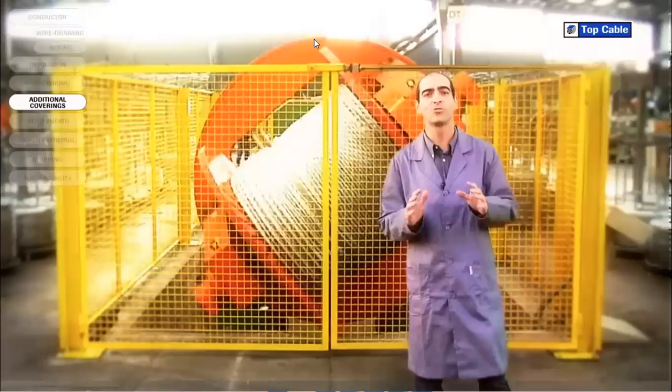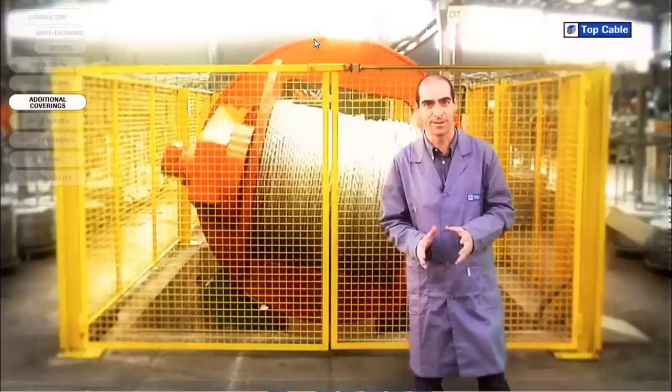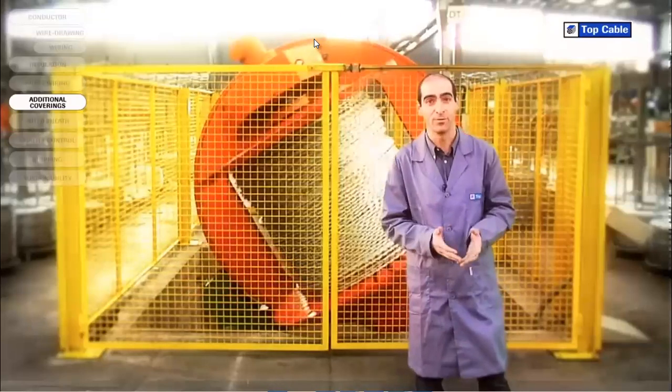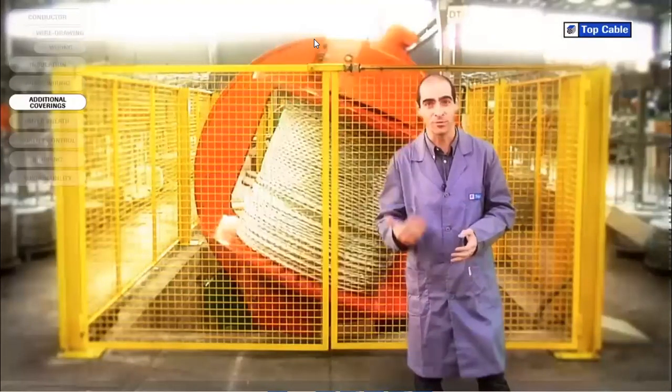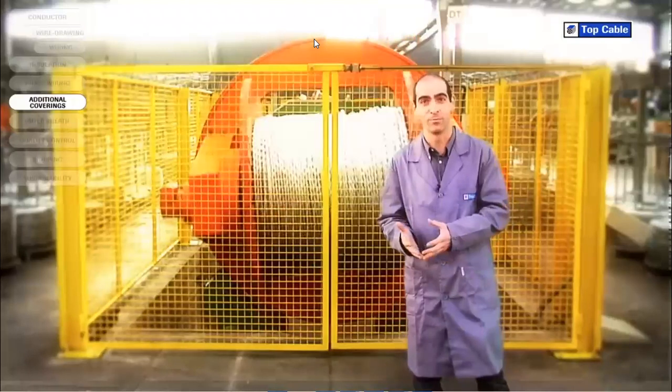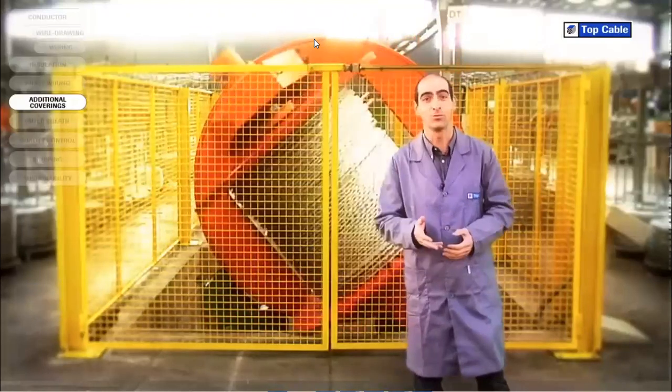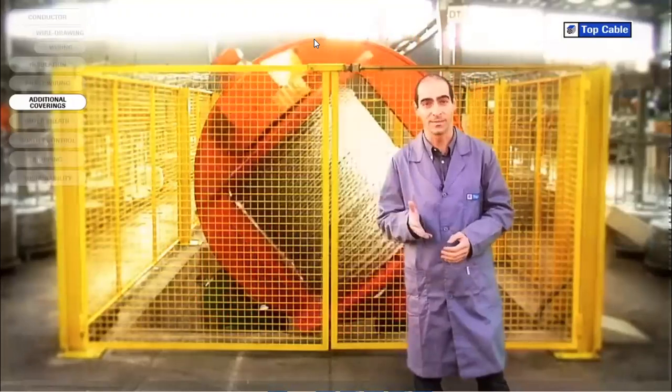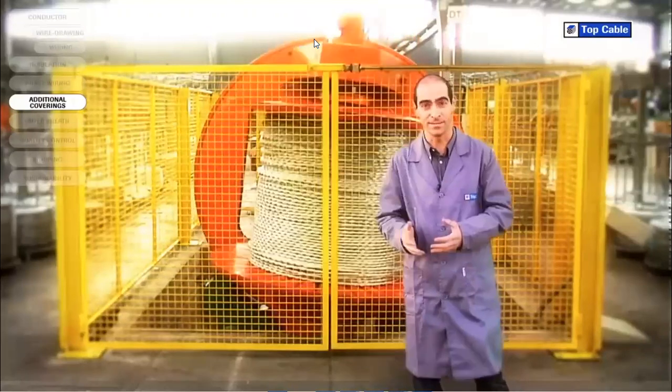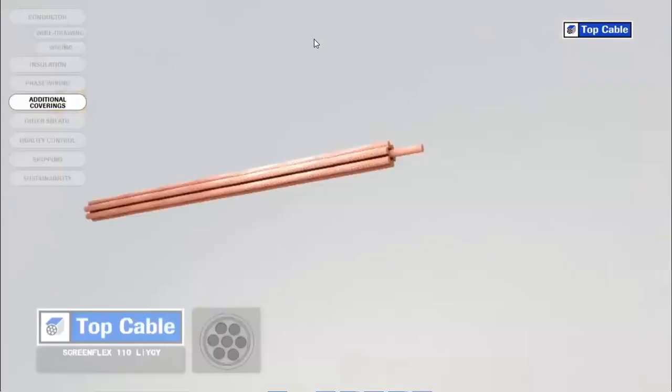And that is how an electrical cable is made. However, in some cases, the cable may require additional elements in order to improve its protection or operation. Electrical coverings, also called screens, insulate the signals that circulate in the cable from possible external interference.